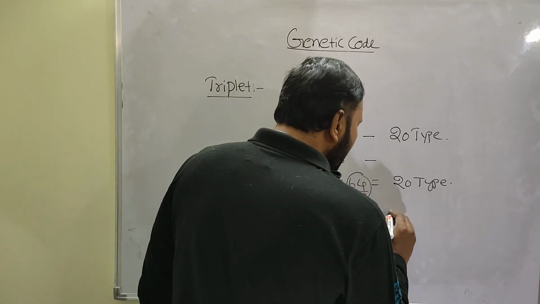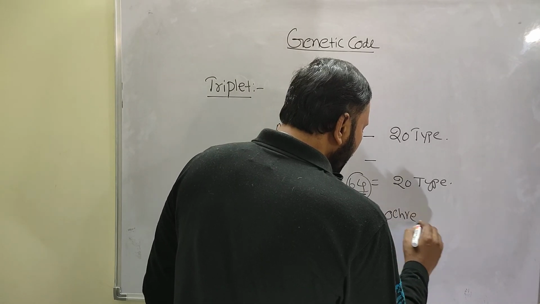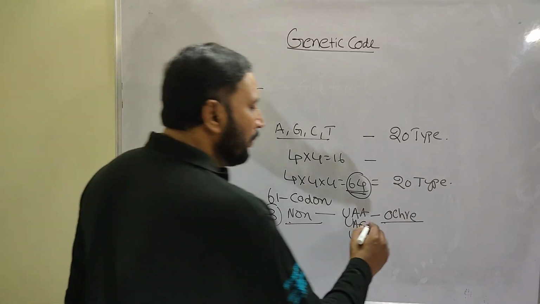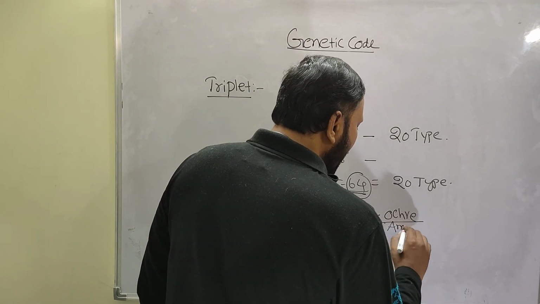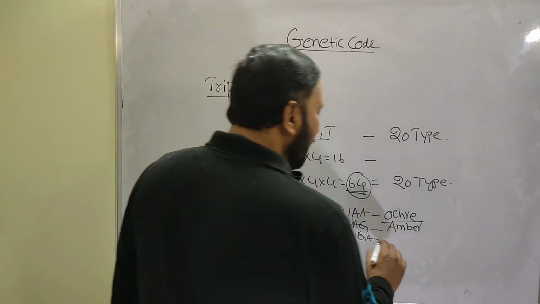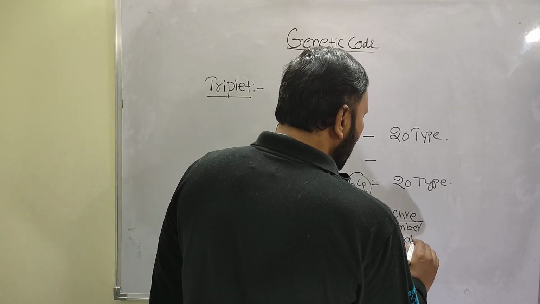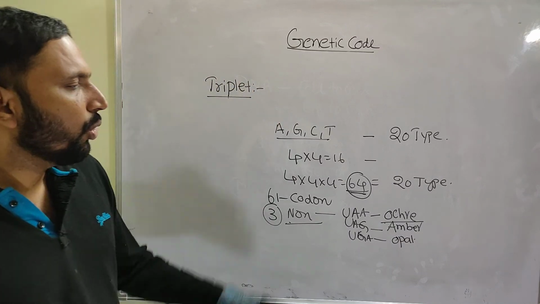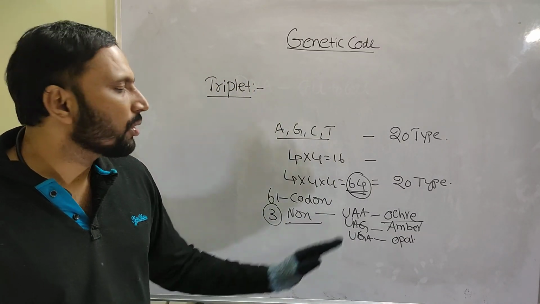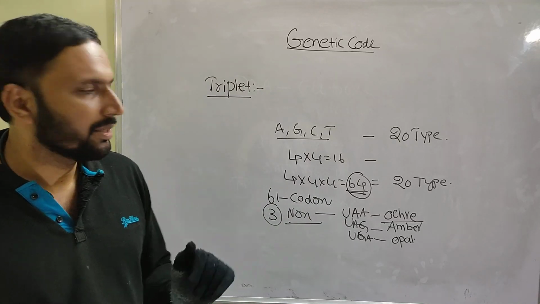Another name of UAA is ochre. UAG is amber. UGA is opal. So UAA, UGA, UAG, all these are nonsense codons which don't code for any amino acid.